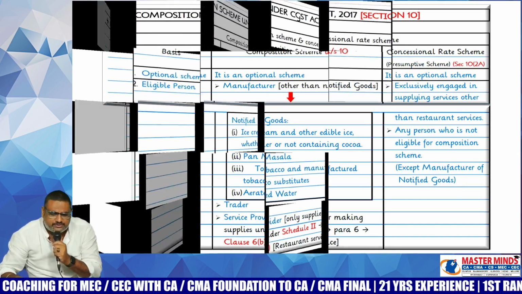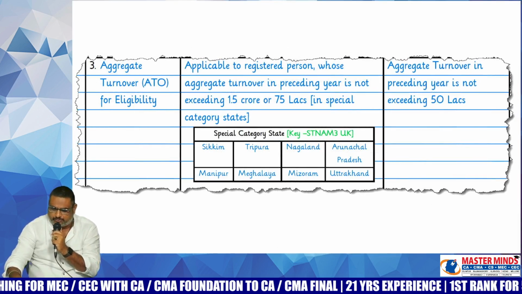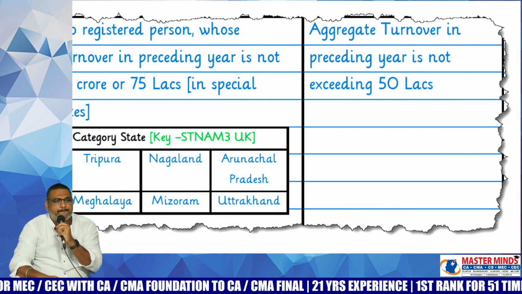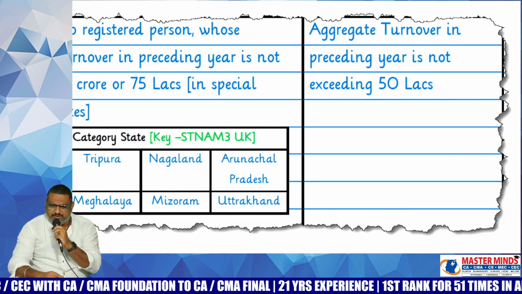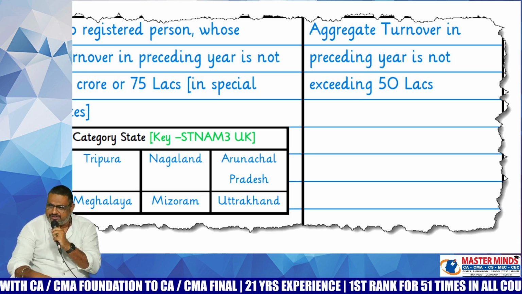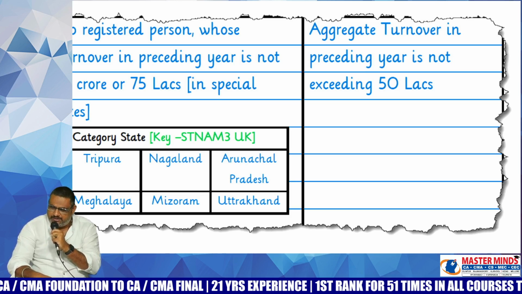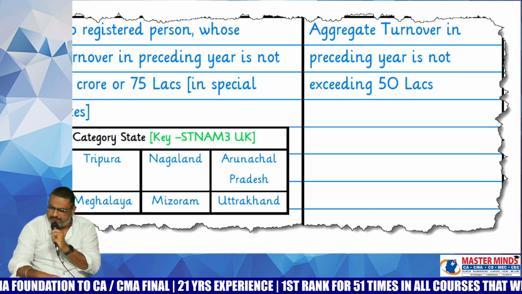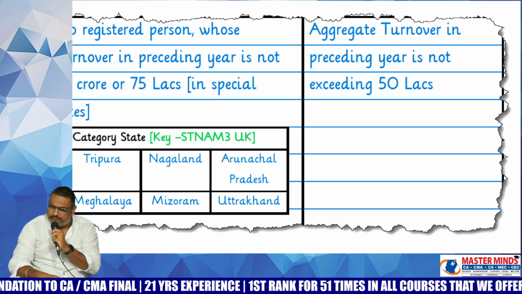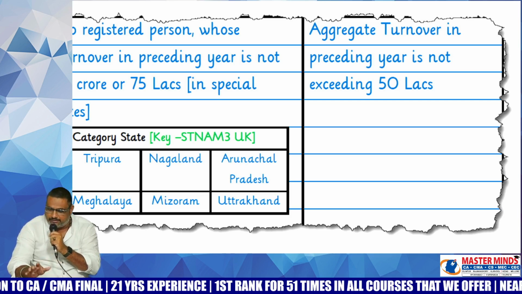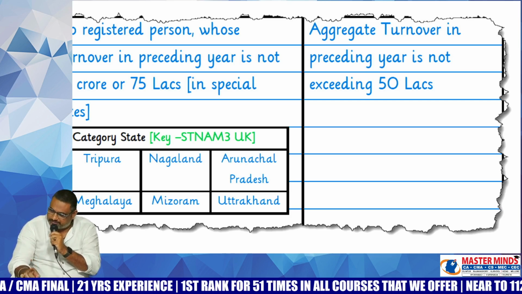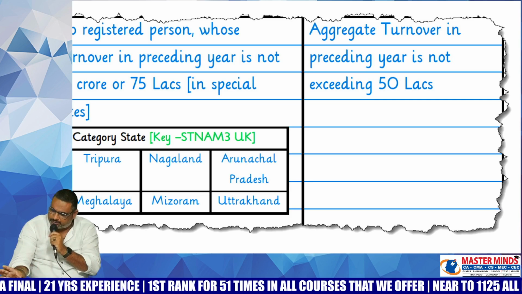Okay. What is the eligibility turnover with respect to 10(2)(a), ma? Aggregate turnover in the preceding financial year not exceeding 50 lakhs. That means in the preceding financial year, if the turnover is less than or equal to 50 lakhs, then in the current year, you are eligible for this concessional rate scheme under 10(2)(a).